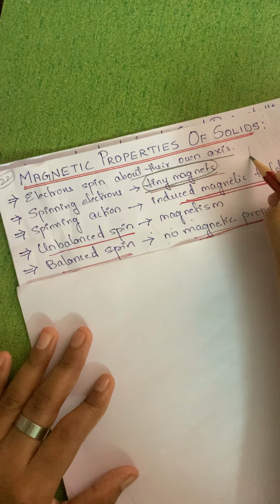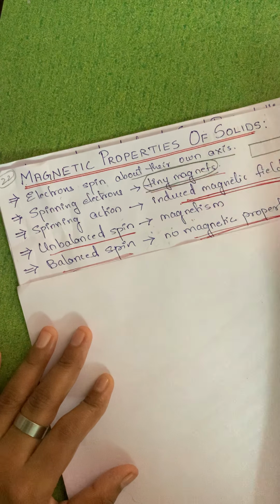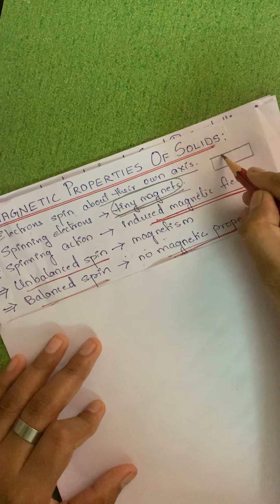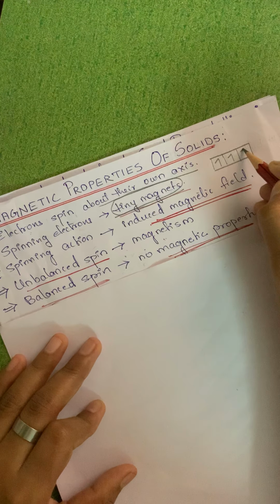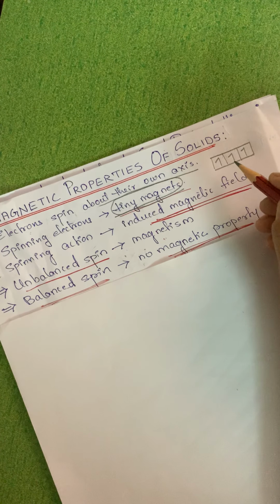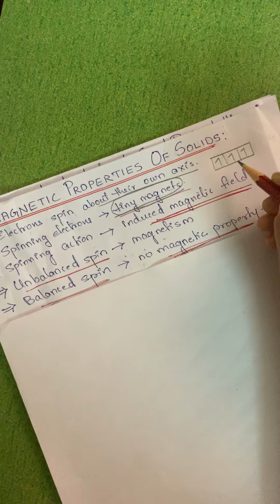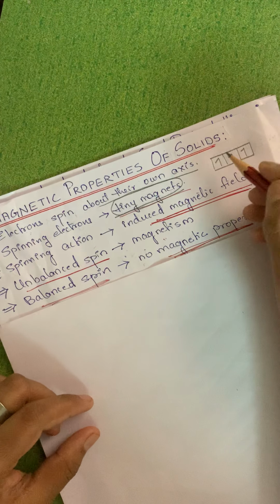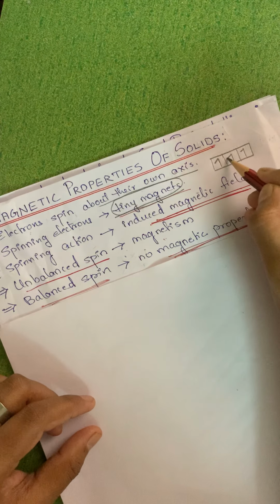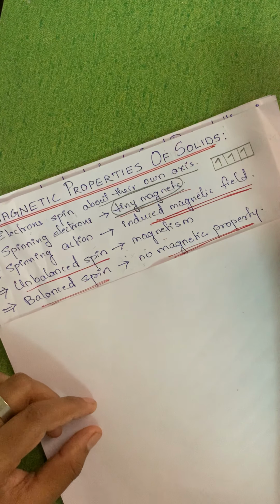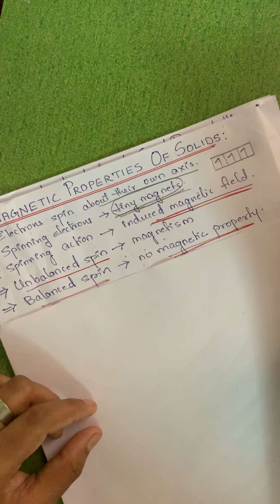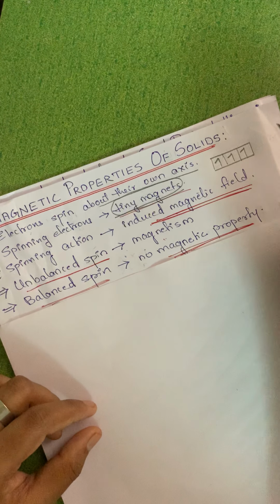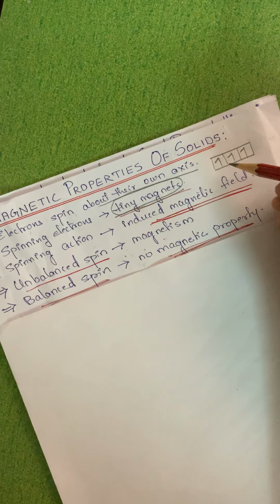For example, if I just draw here this orbital, and if I say there are electrons in each subshell. Now here what will happen? Everything is showing plus half. I can either say it is plus half, or I can refer to it as minus half. That means up spin I can say.